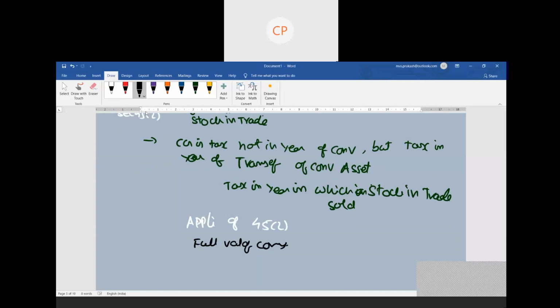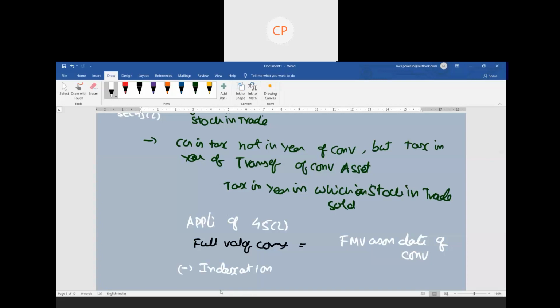So section 45 subsection 2 says you are supposed to take a notional full value of consideration, which is the fair market value as on the date of conversion. Whatever fair market value you have on the day of conversion, that you are supposed to consider. From this you are supposed to provide indexation. Less: I need to provide indexation.